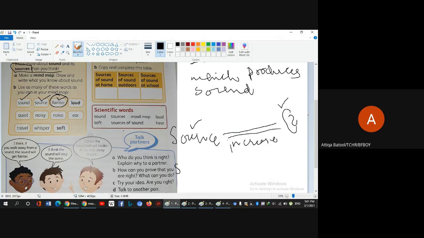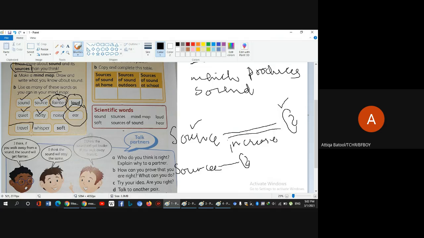And if the distance between the source and the one which is collecting the sound, your ear, is reduced, the sound will get louder. The volume will get higher and the sound will get louder. All right, quiet means no noise. Noisy means the sound which irritates you. Noise or noisy, both are same. Ear is that part, that other end, which is actually collecting the sound.